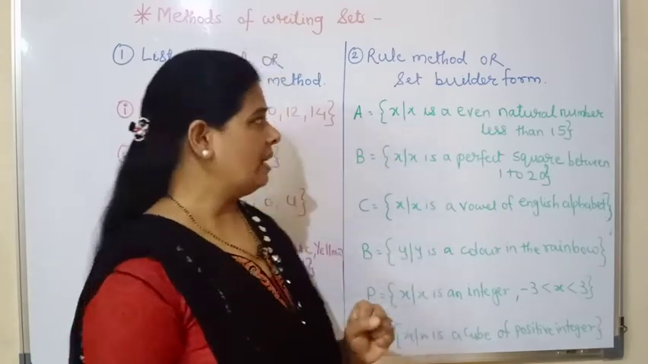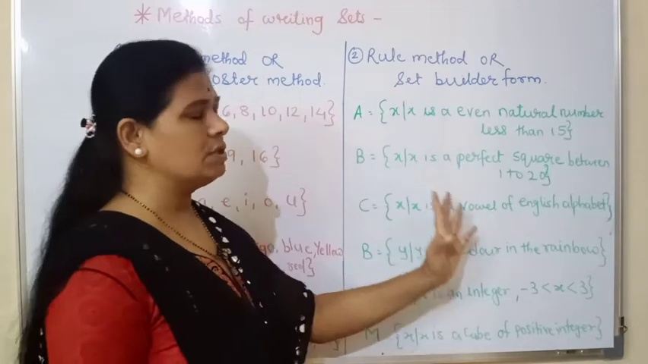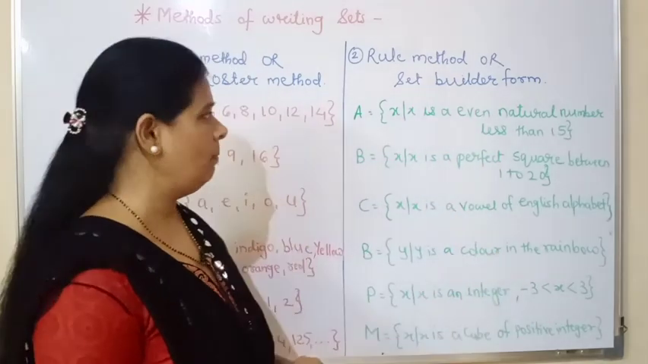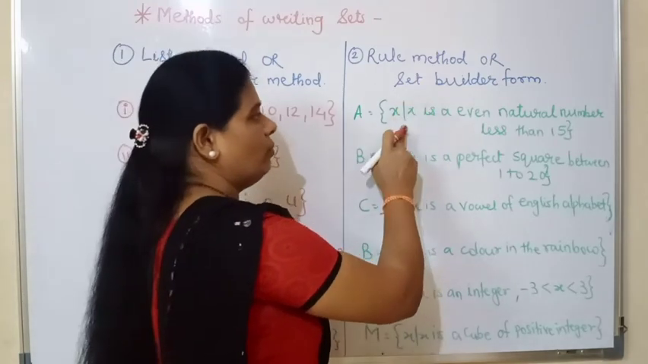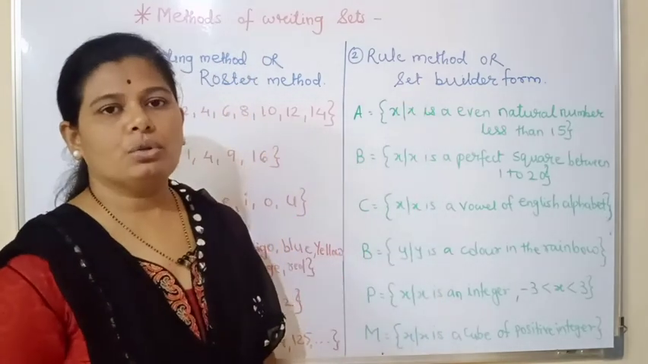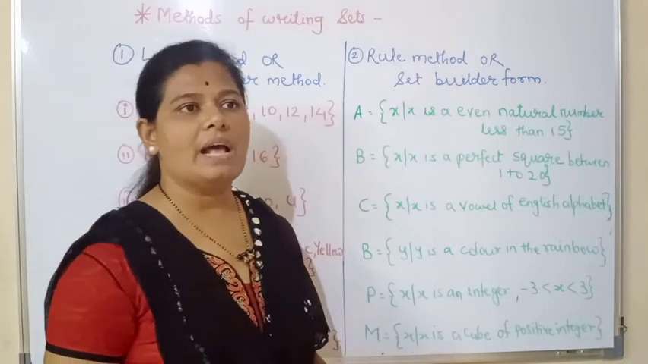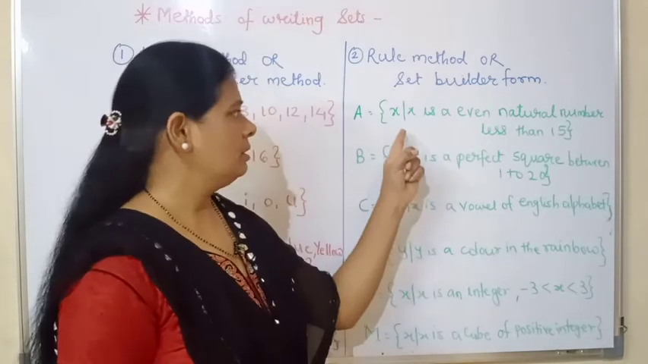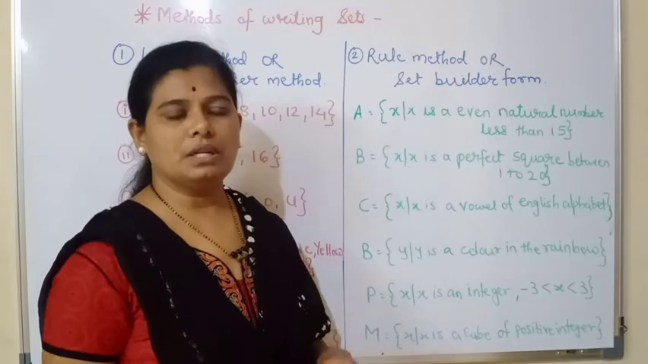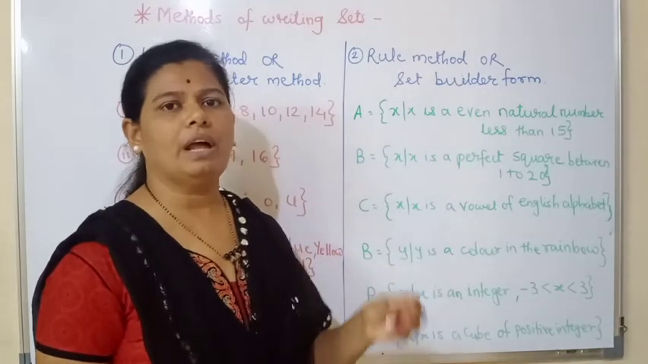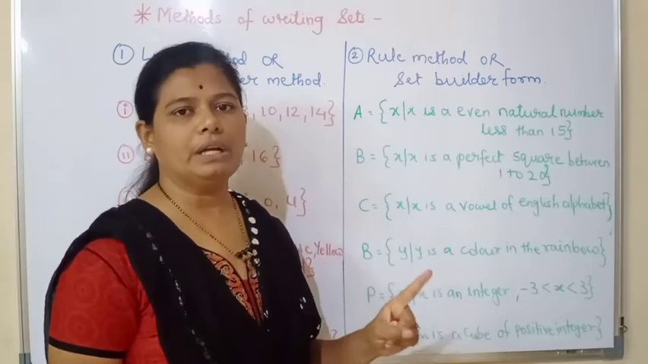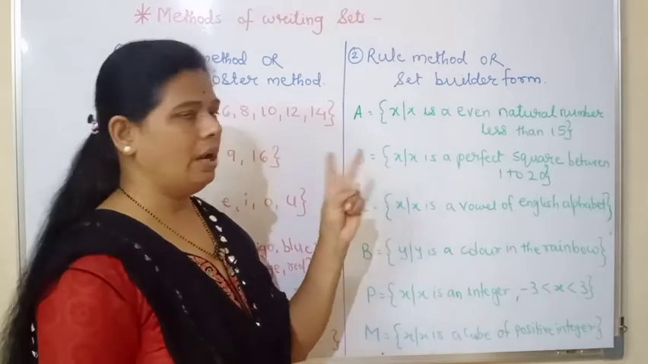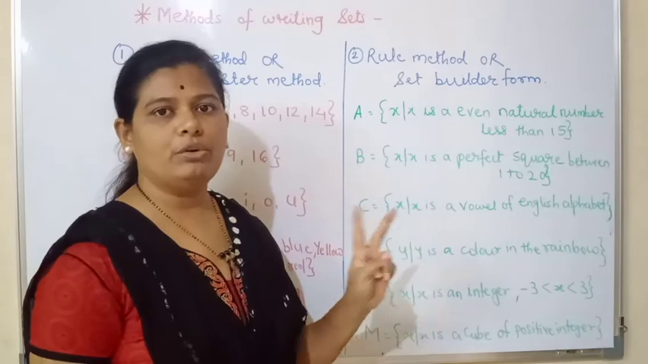Second thing, as you can see in the sets which I have written in the rule method form, there is one vertical line I have drawn. This vertical line is read as "such that". Instead of the vertical line, you can give a colon also. Any one sign you can use, either the vertical line or the colon.